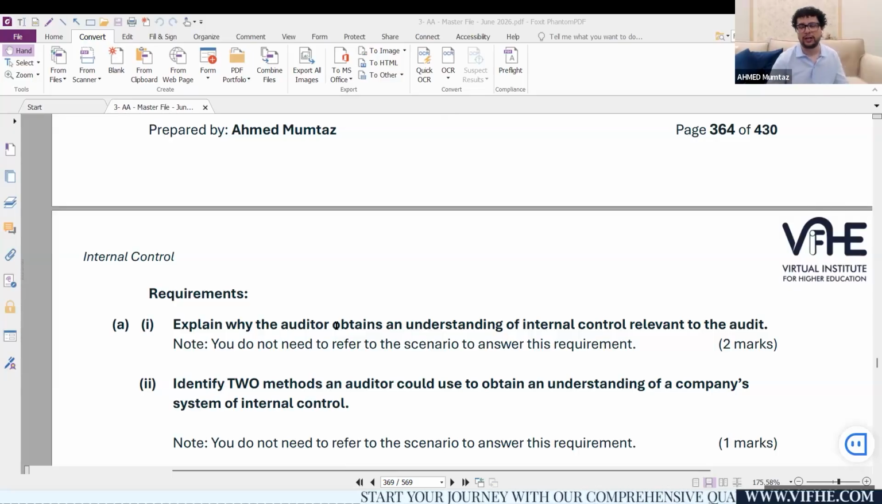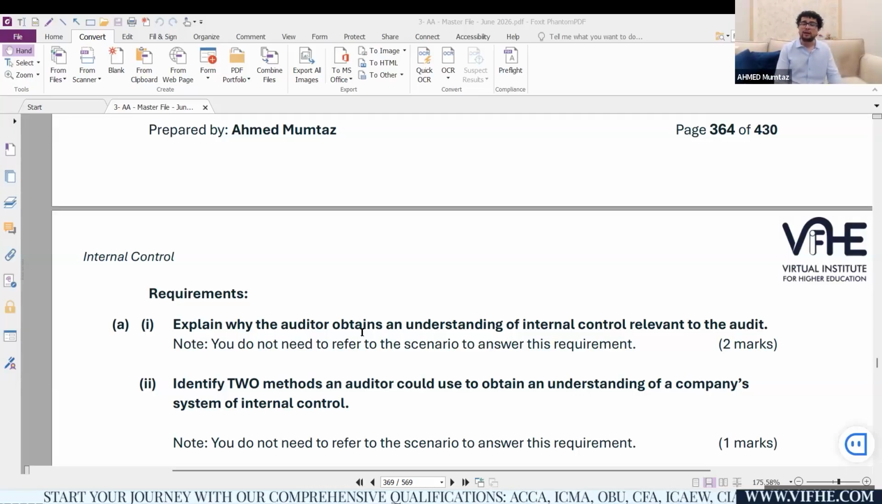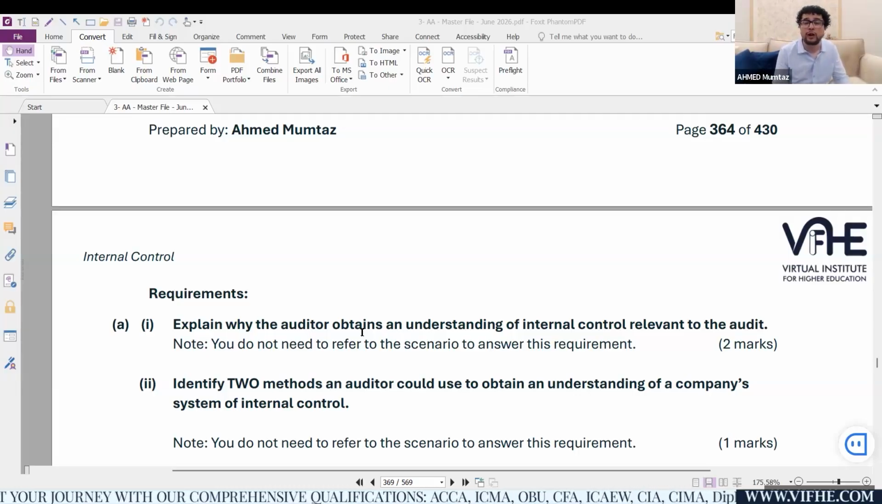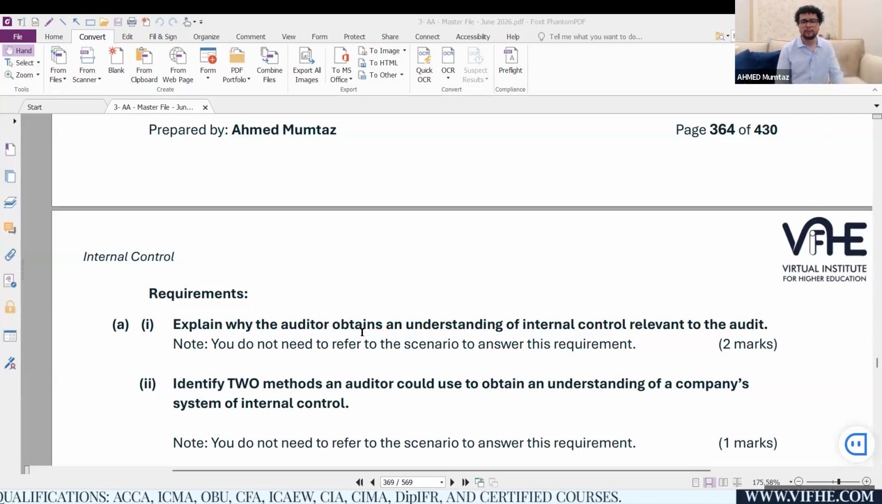Once I get to know that their controls in relation to sales and purchases are superb, but their controls in relation to the payroll are weak, definitely I will come up with more and more procedures for payroll and relatively fewer procedures for sales and purchases. I hope this makes sense.